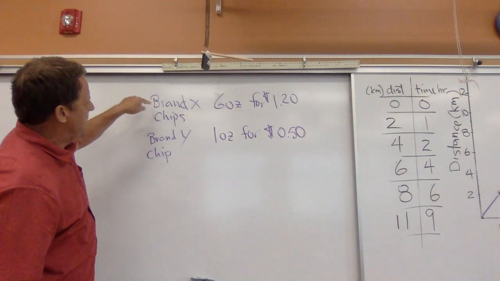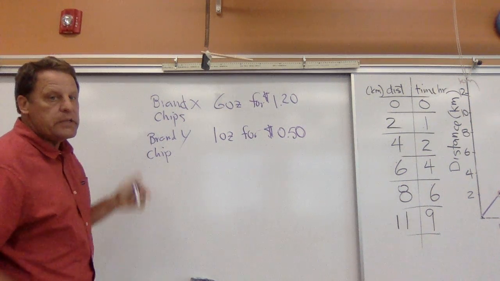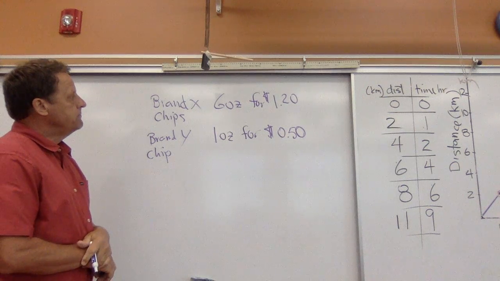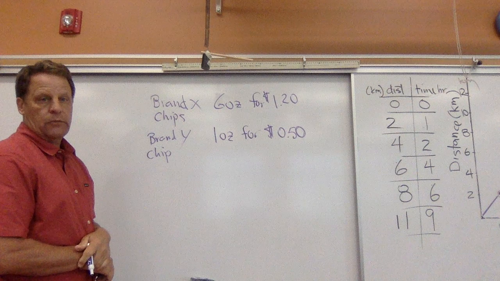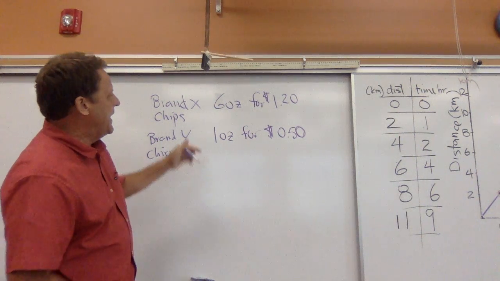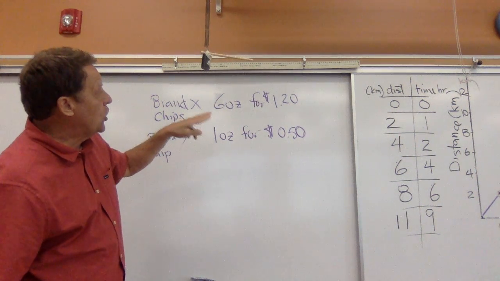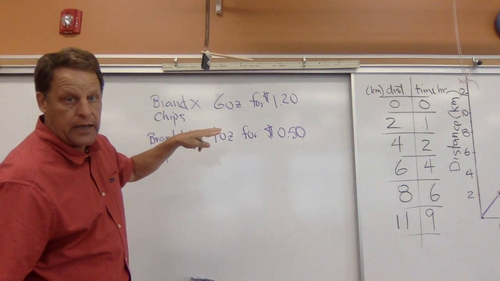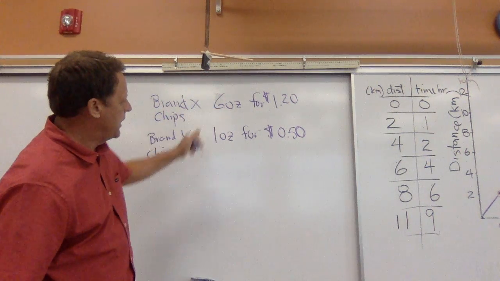So I could say that brand X has the cheapest chips. What would be my evidence? Well, I can say the cost per ounce.